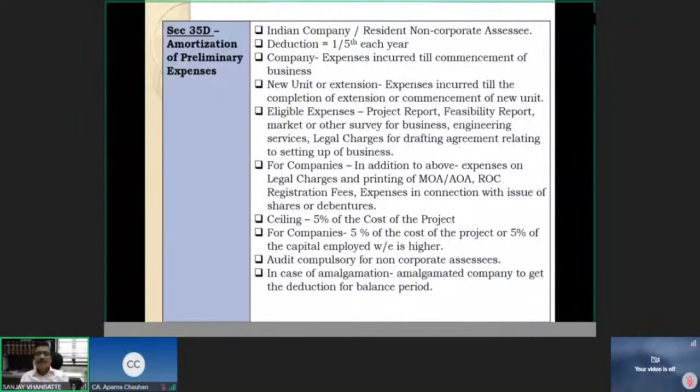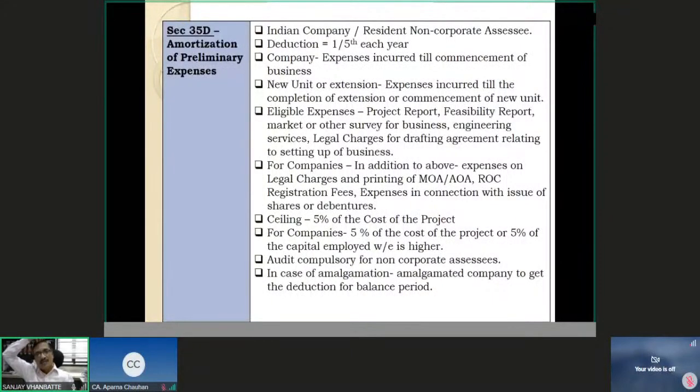In this 5 years, suppose 2 years the amalgamating company already enjoyed. Now the amalgamating company gets merged into the amalgamated company, which is the resulting company. So the resulting company will get it for the remaining period of the 5 years, right? Okay, next.